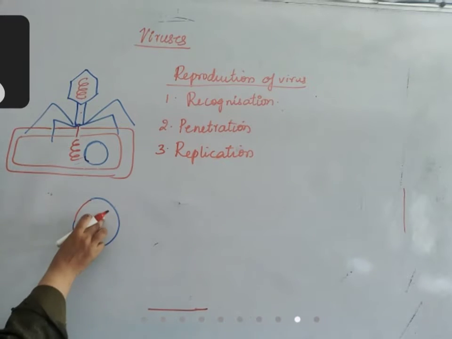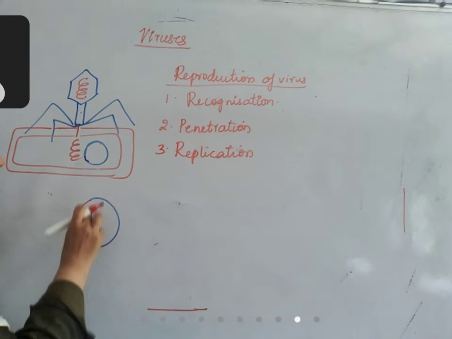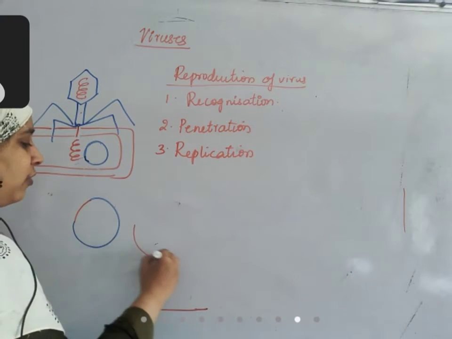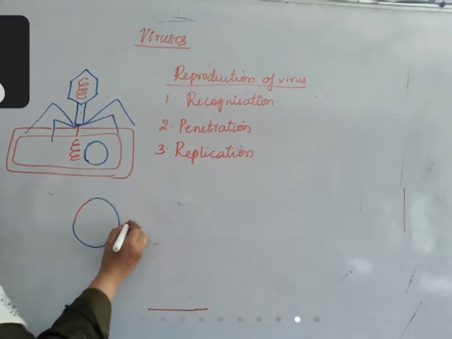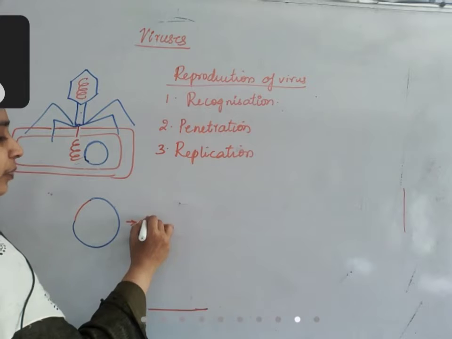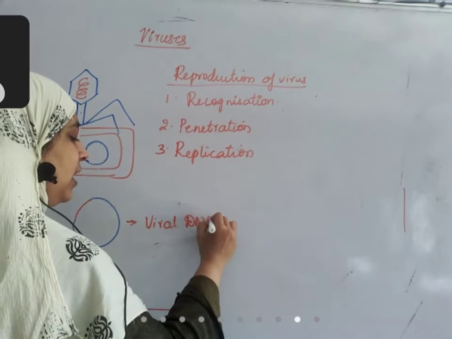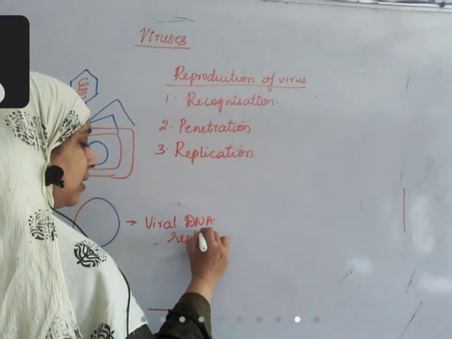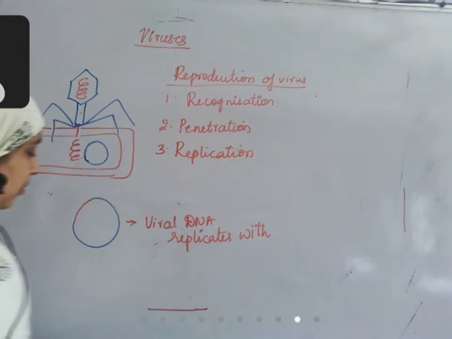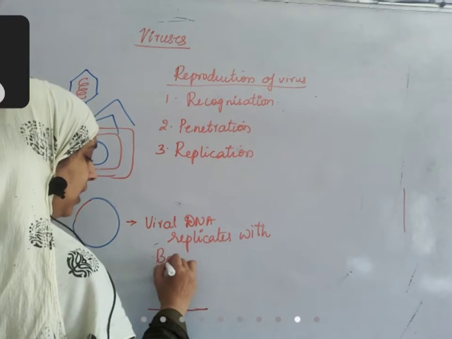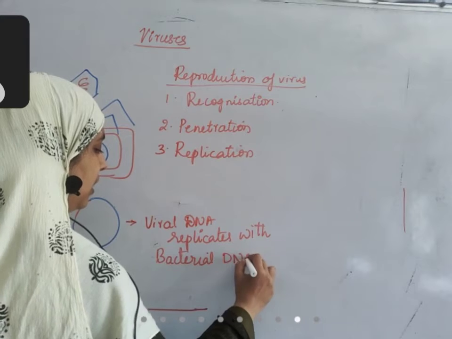Now, whenever this bacterial DNA is undergoing reproduction, whenever it is multiplying, it will definitely produce that part of the viral DNA also. In this way, viral DNA replicates with bacterial DNA.